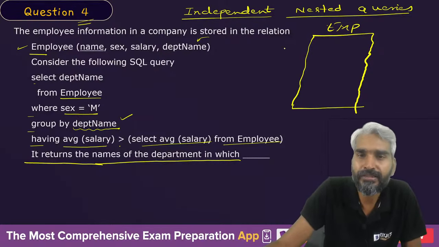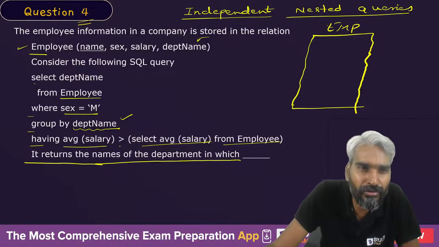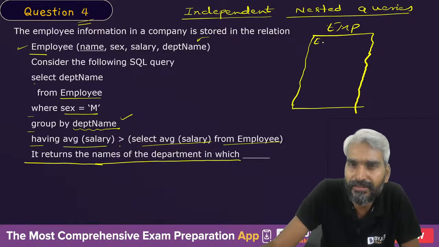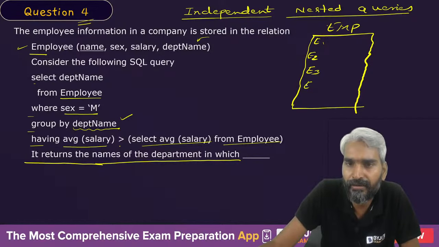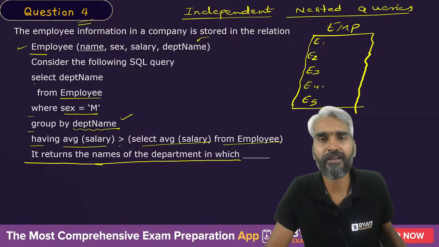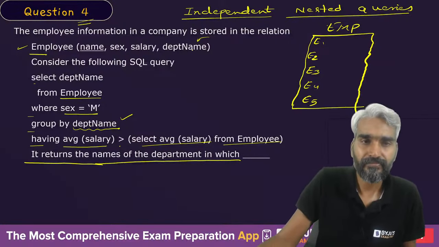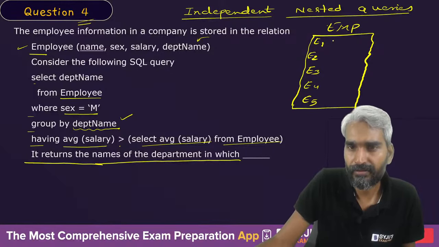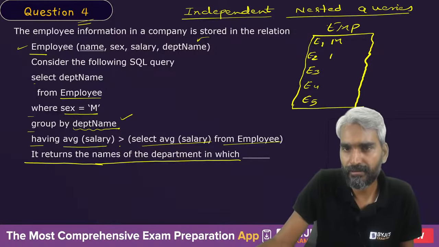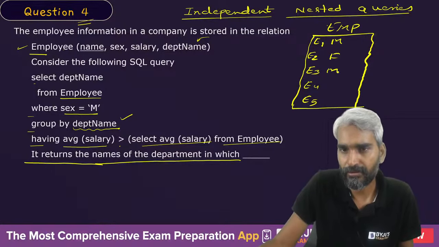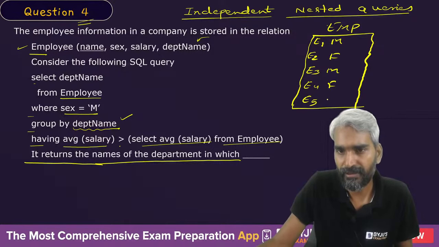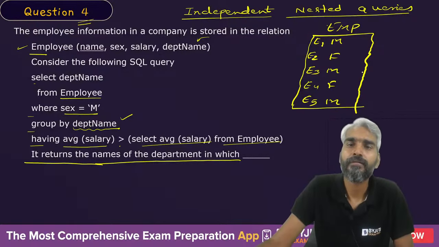So there is an employee, so there will be a name. Let's say E1 is the name, E2 is the name of another employee, E3, E4 and E5 are the names of other employees. E1 is a male, this is a female, this is also a male, a female, and this is also a male.